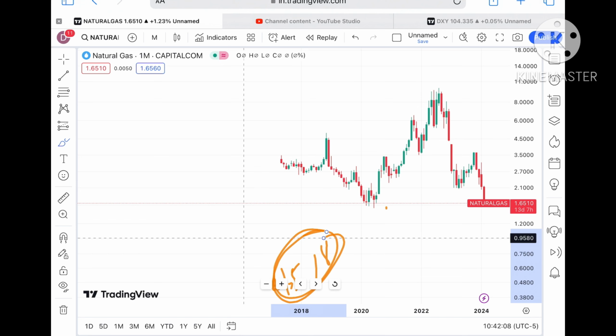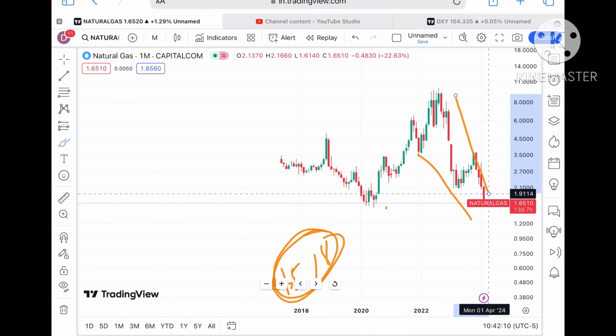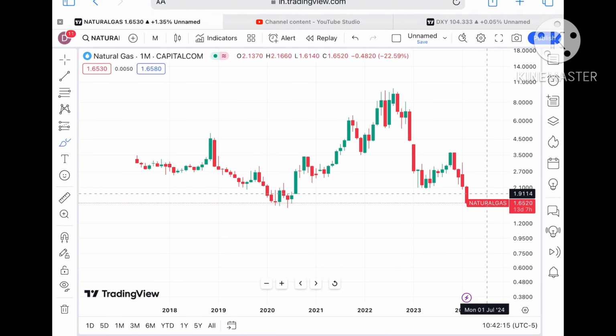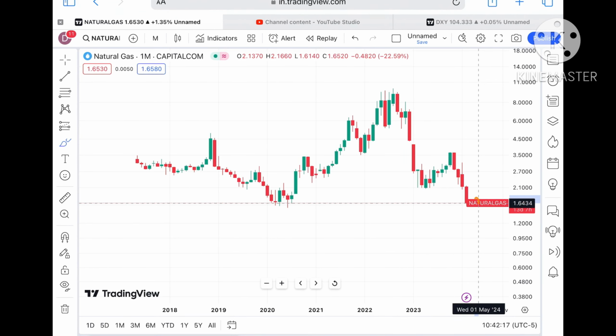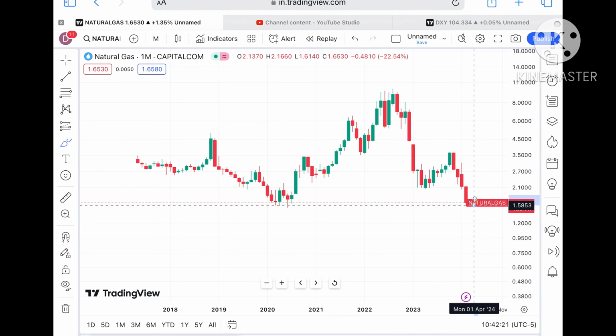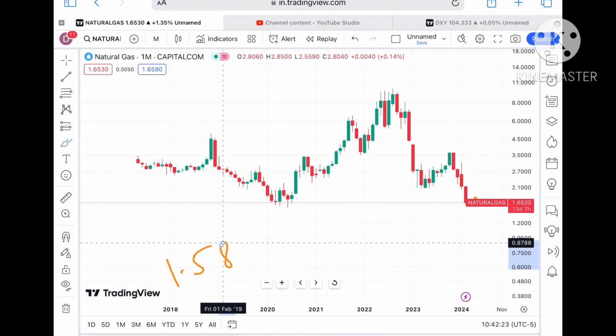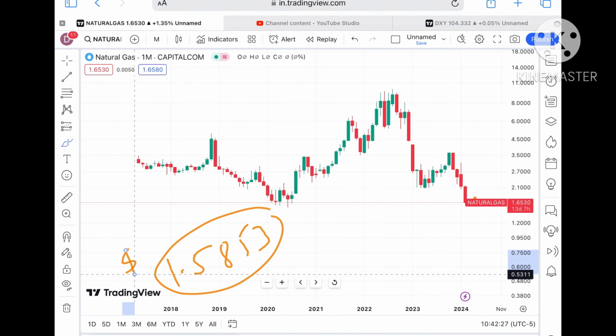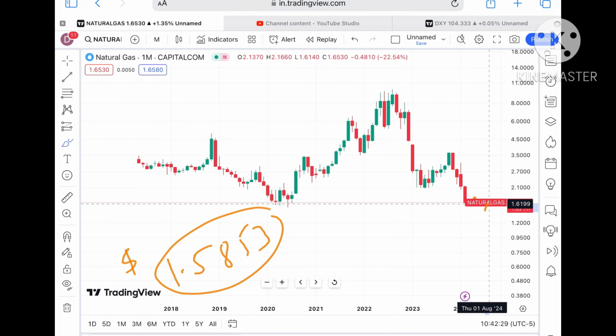Okay, I have to tell you where the price will go down, because the dollar index is moving upside, and with all other factors, you will see there is a continuous downfall in the natural gas price. Okay, now look at this particular trend. Suppose the price doesn't sustain, we can see it can come down towards the next support at a level of $1.5853.